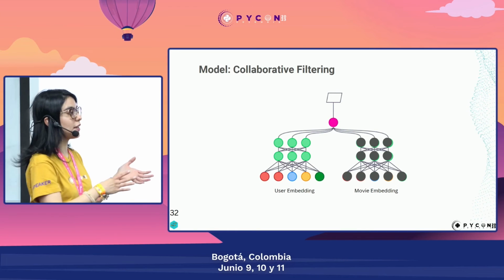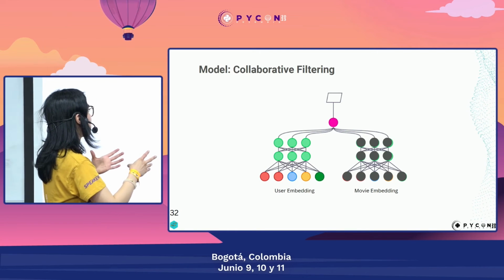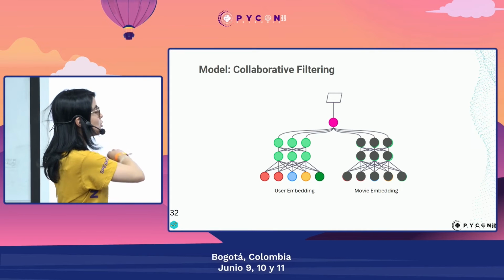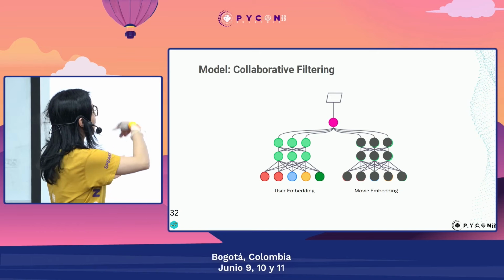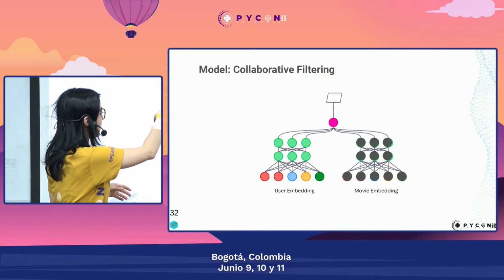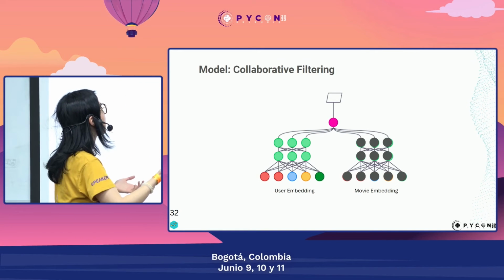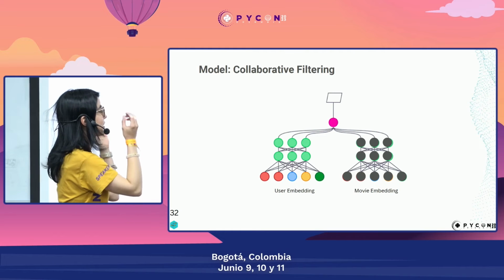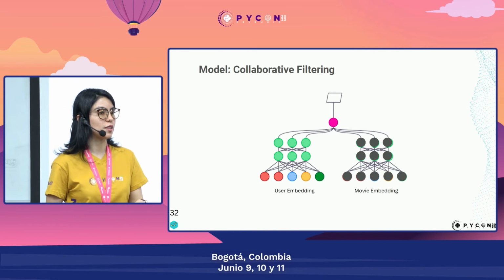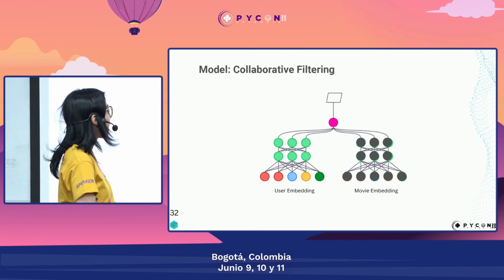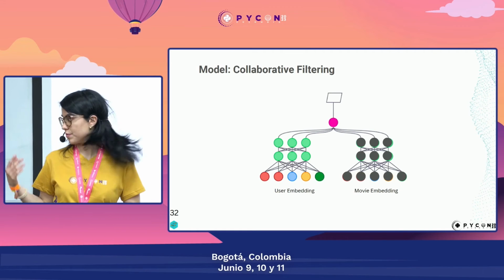So we will try to force these user embeddings to converge to the space of the movie embeddings. So then we will calculate the dot product, which is like the cosine similarity, and we will maximize like these distances between users embeddings and the most relevant movie embeddings.